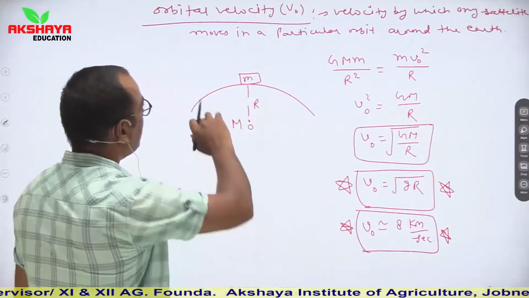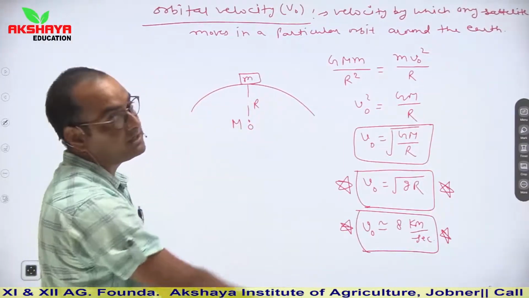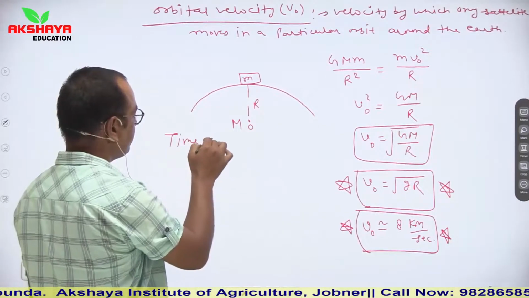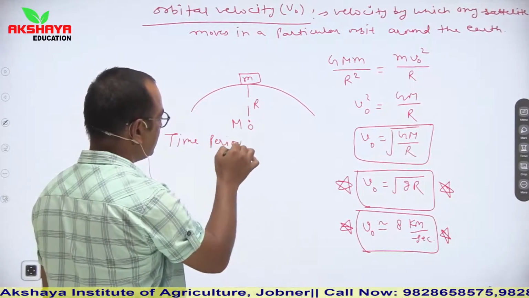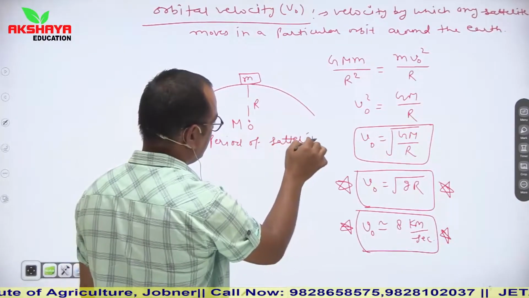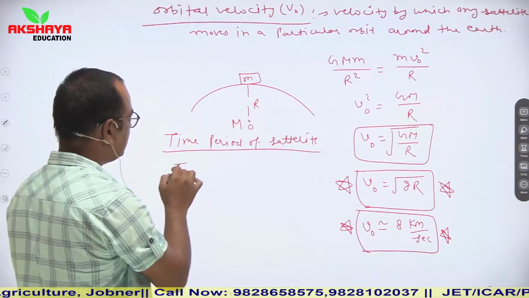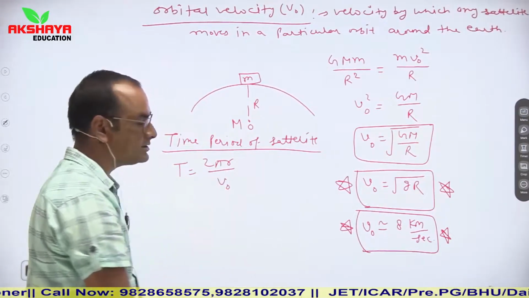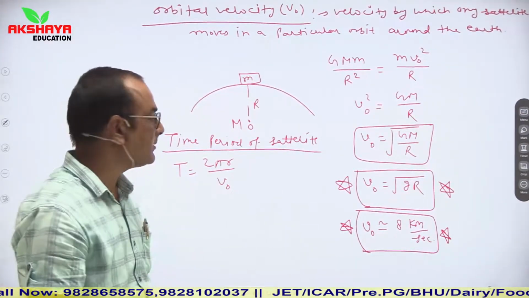Now see, if you are asked the time period of a satellite, it is denoted by T equal to 2 pi r upon v naught.